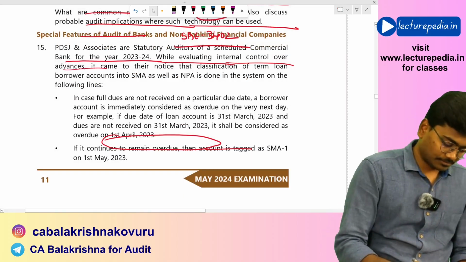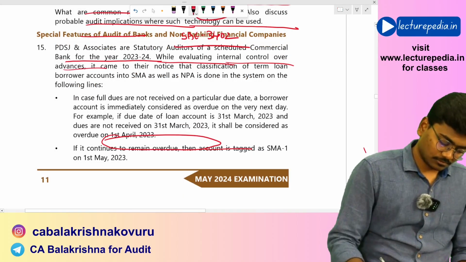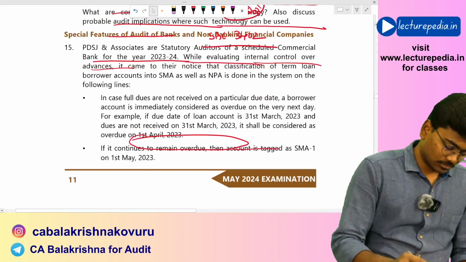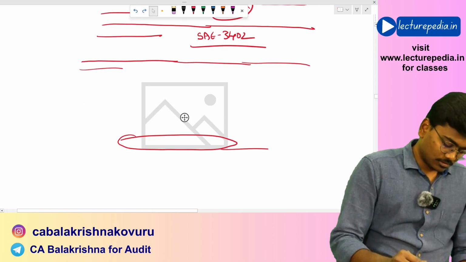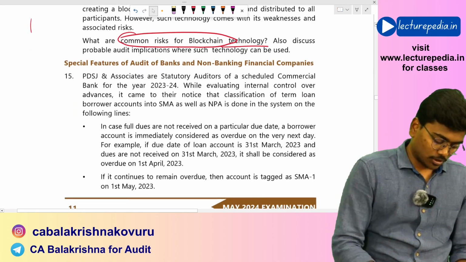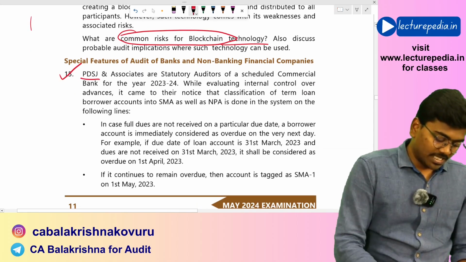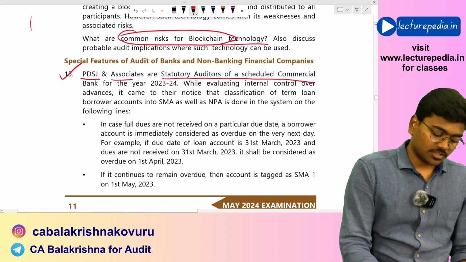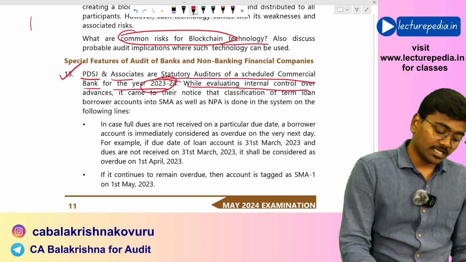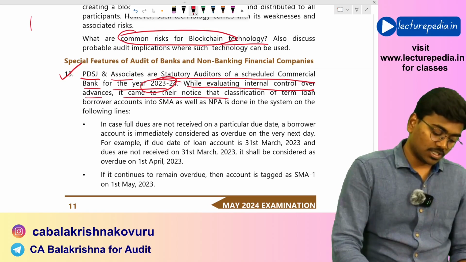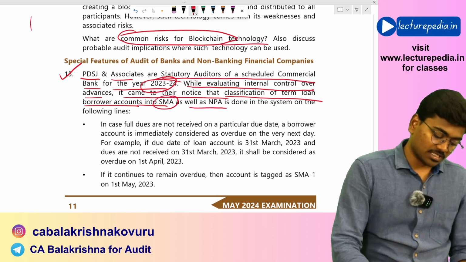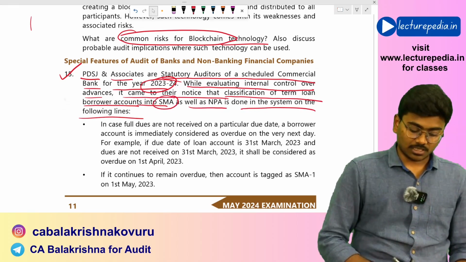Next. Question number 15. PDSJ and Associates are statutory auditors of a Scheduled Commercial Bank for the year 23-24. While evaluating internal control over advances, it came to their notice that classification of term loan borrowers' accounts into SMA as well as NPA is done in the system on the following lines. Let us see.